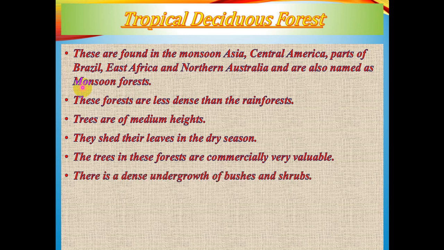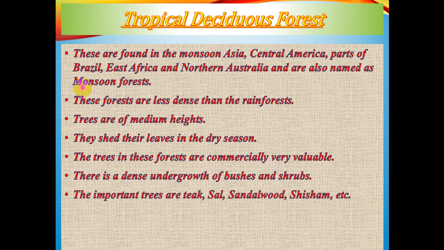Now there is a dense undergrowth of the bushes and the shrubs. Now, why is the undergrowth over here very dense? Because the forest is not so very dense, it does not make any canopy, so the sunlight can reach the ground, and as a result, the bushes and the shrubs cover the ground of these areas. Now, the important trees that are found in this type of forest: teak, sal, sandalwood, sesame.